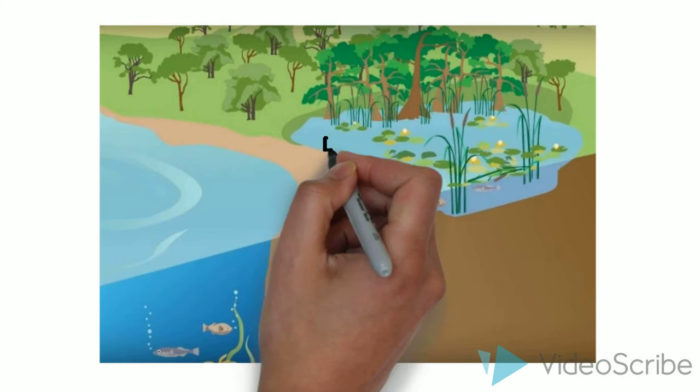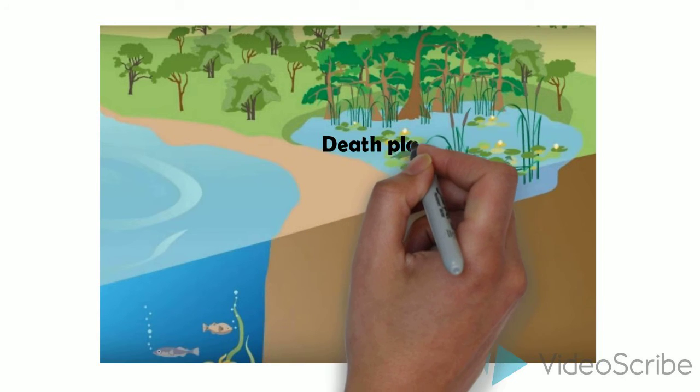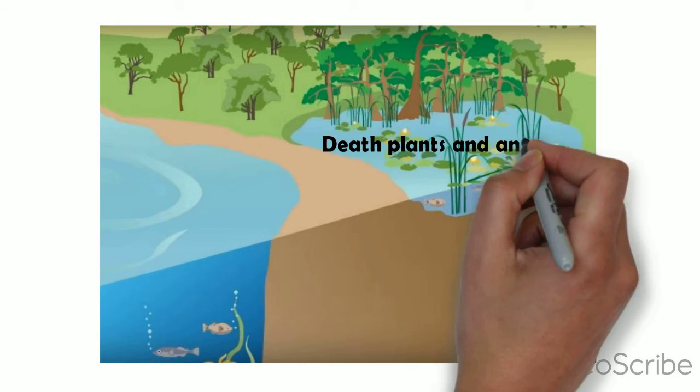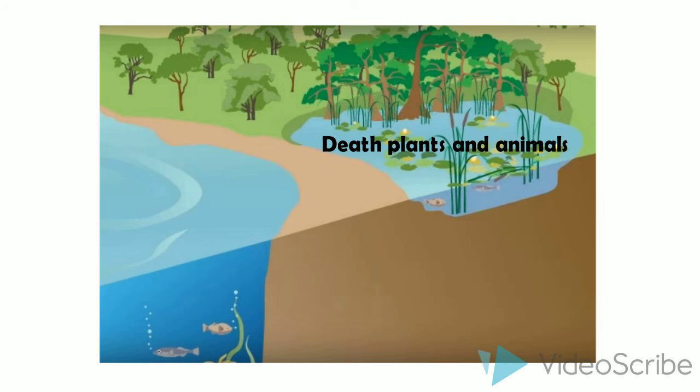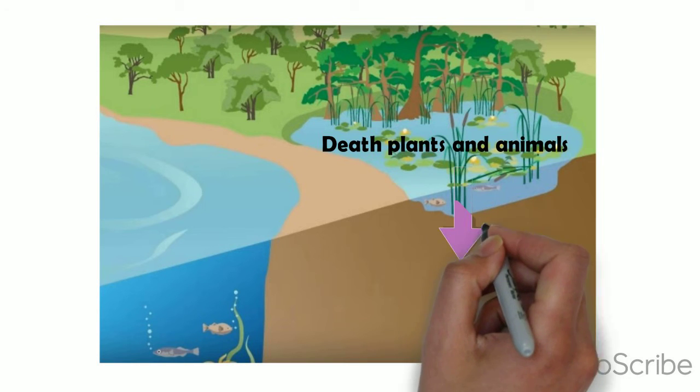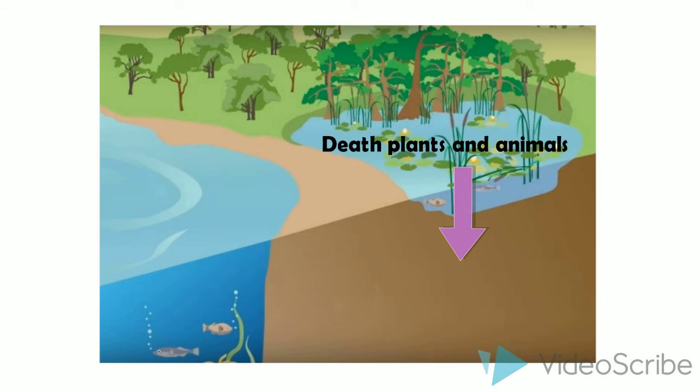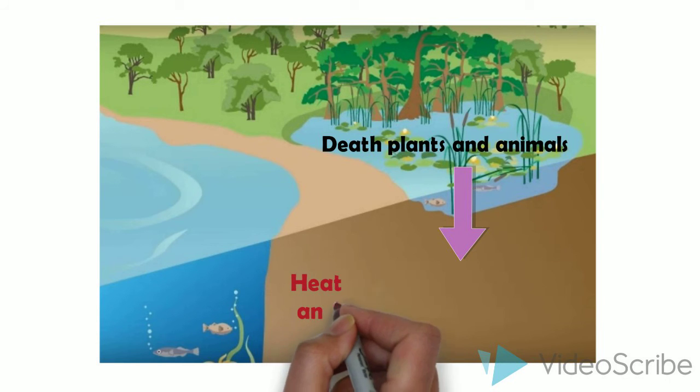In certain places like swamps and at the bottom of the ocean, where plants and animals decompose, they end up buried in layers of sediments. During millions of years, heat and pressure turn the carbon into fossil fuels such as oil, coal, and natural gas.